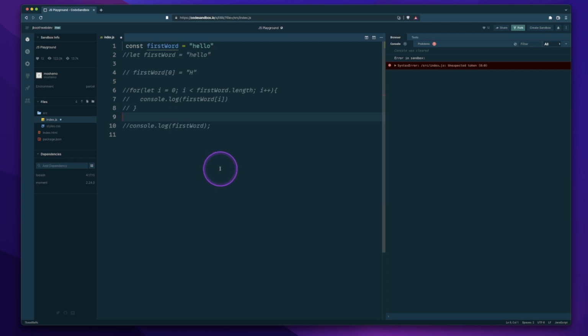An important note is that strings are both immutable and iterable. And we'll go over what that means here in a little bit. So let's start with what we have uncommented here. We have const firstWord is going to equal "hello". Before we do that, let's clear this and delete these. Now when we console.log firstWord, we get hello up here.